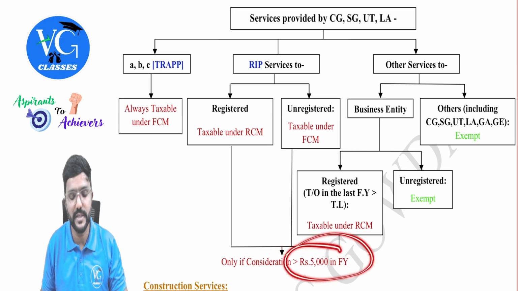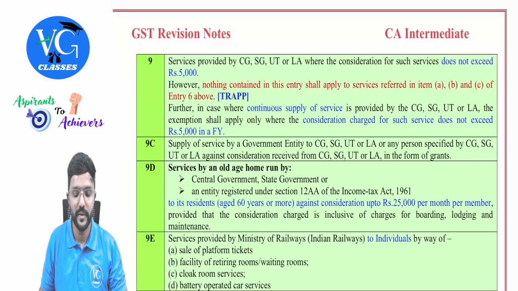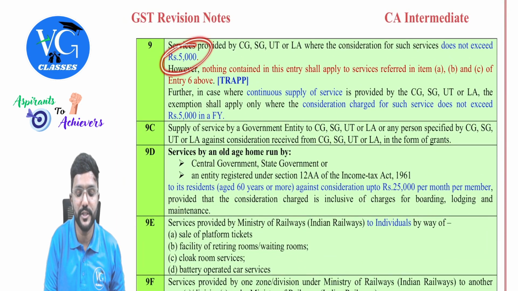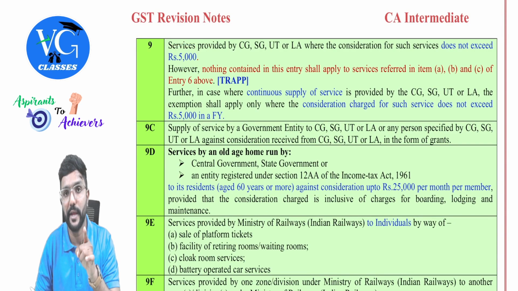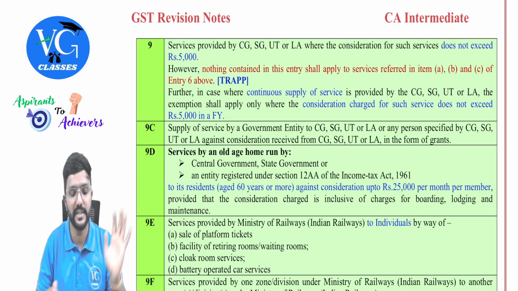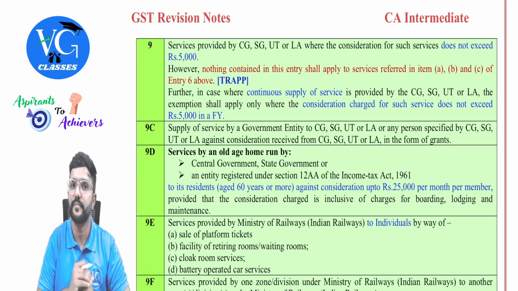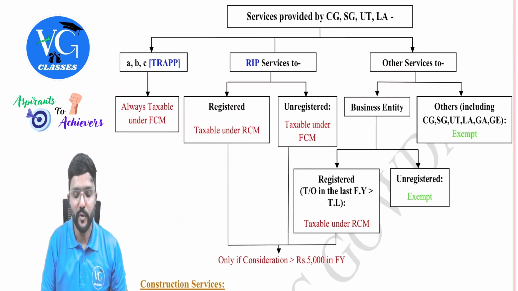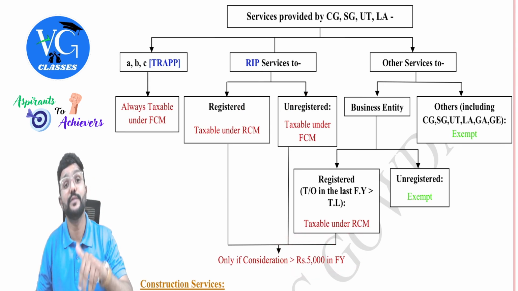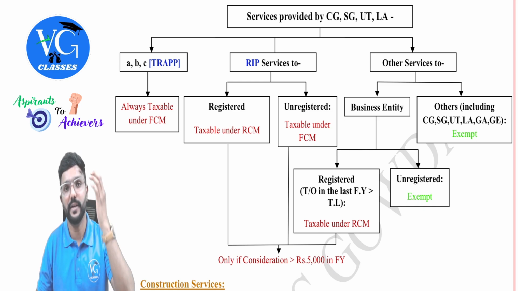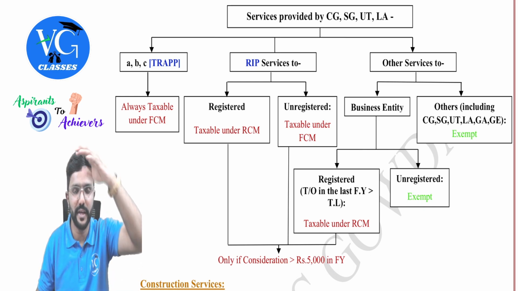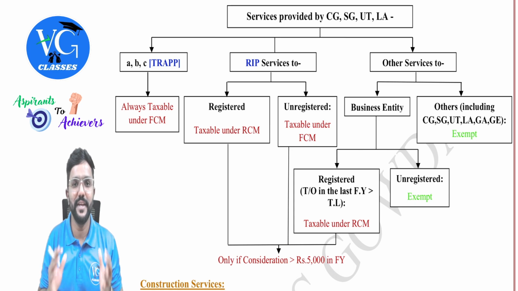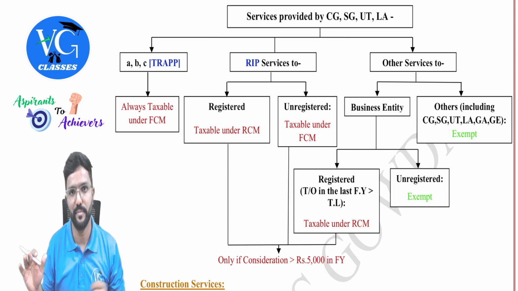So that means this 5,000 is applicable? Yes. So you can observe for this 5,000, they have just excluded TRAPP, but they have not excluded RIP. So for RIP also the 5,000 limit is there. If it is less than 5,000, it is exempt here as per entry 9. So in both these cases, RCM or FCM, it is taxable only if the rent in a year is more than 5,000, not per month, per year. Assume rent is charged per month only, but take an aggregate. In a year, if it is more than 5,000, fully taxable, people.